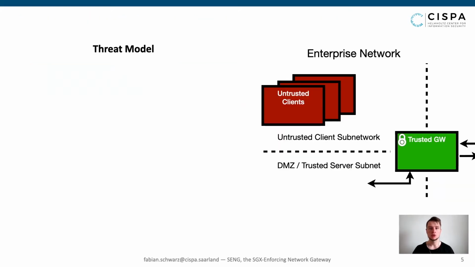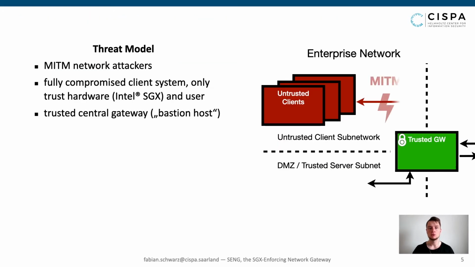In a nutshell, we face the following threat model. We assume the existence of on-path network attackers and allow the corporate client systems to be fully compromised by system-level attackers. On the client side, we only trust the user and the client hardware and follow the classical Intel SGX threat model in that we exclude denial of service, side channel and physical attacks. The central gateway is assumed to be fully trusted and we are thus staying in line with the common bastion host assumption. For brevity, we also treat all corporate server subnetworks as trusted.